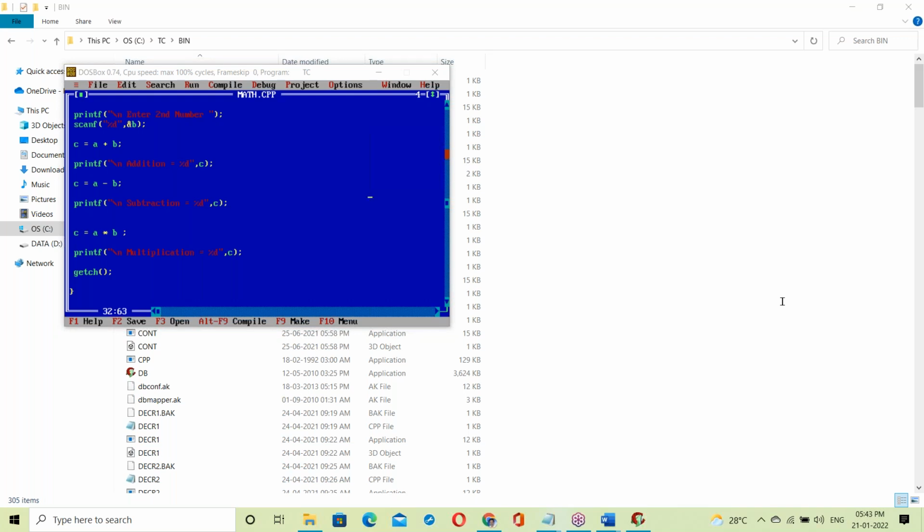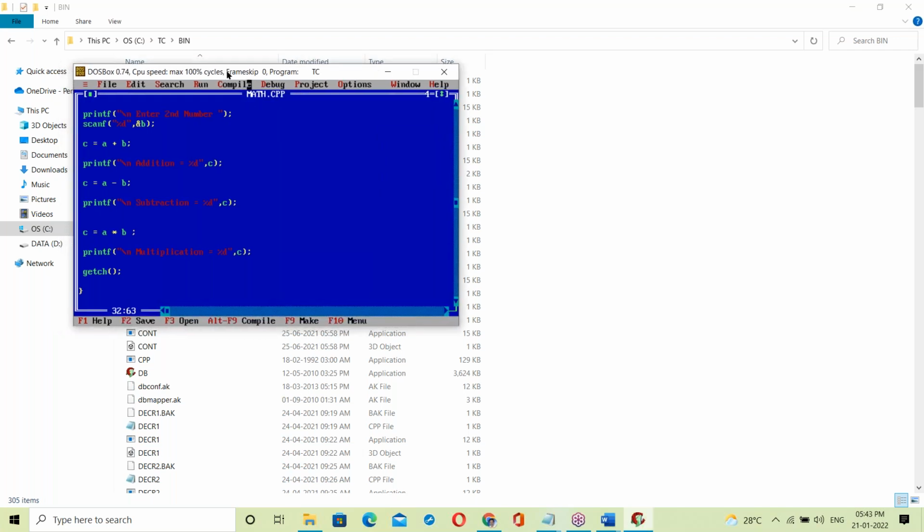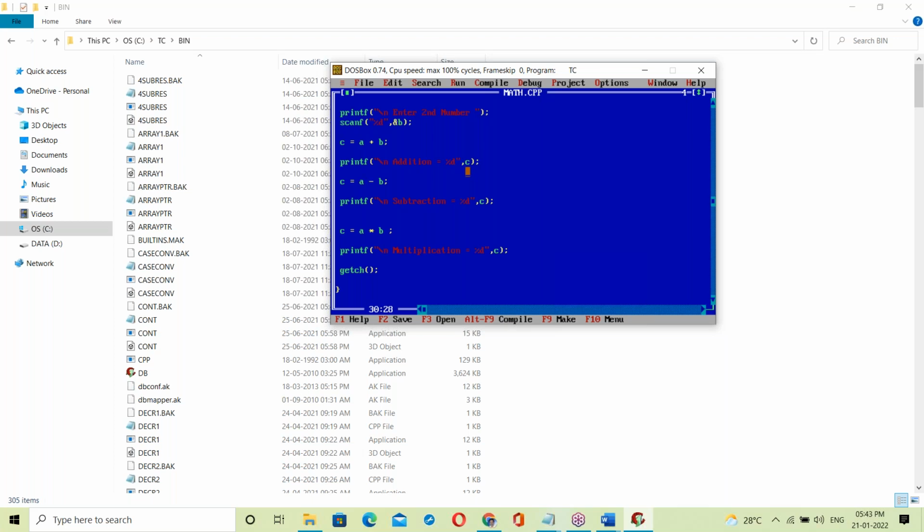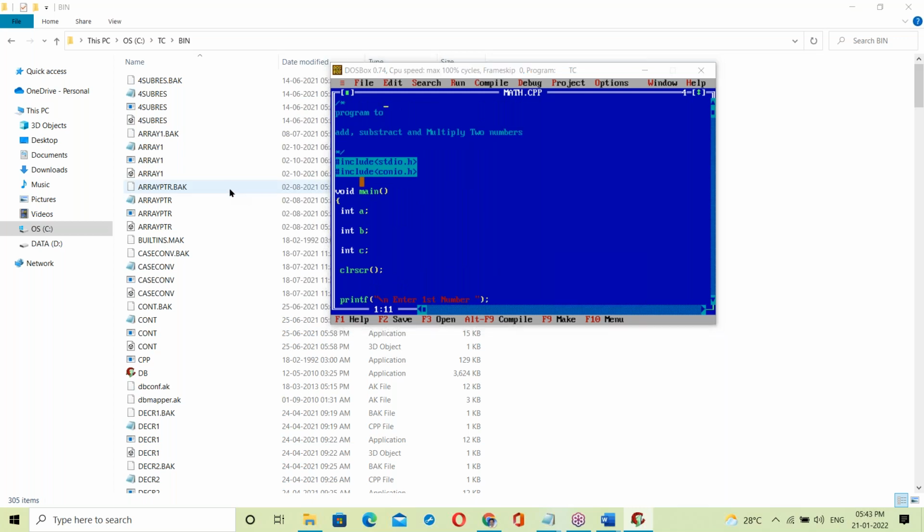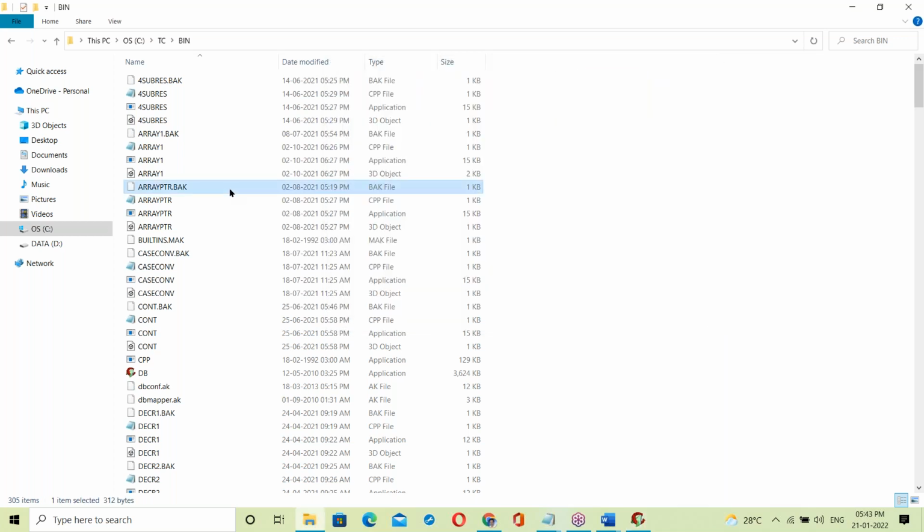In CPP we can write C programs also. So math.cpp is a C++ program. Now, the math.cpp backend, see here.